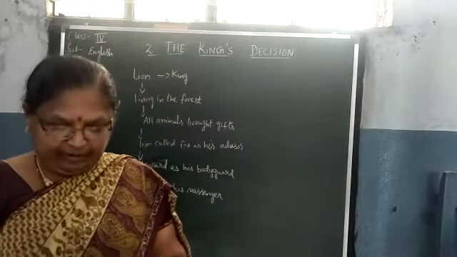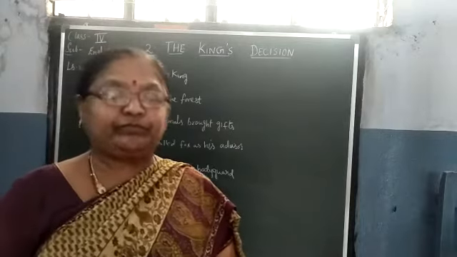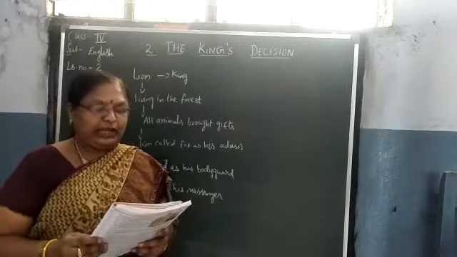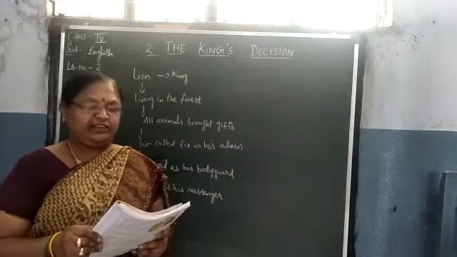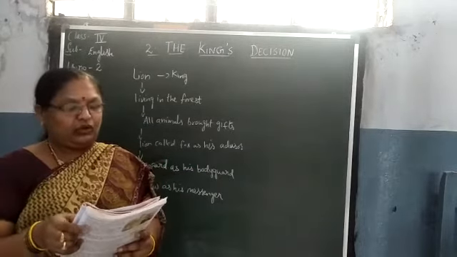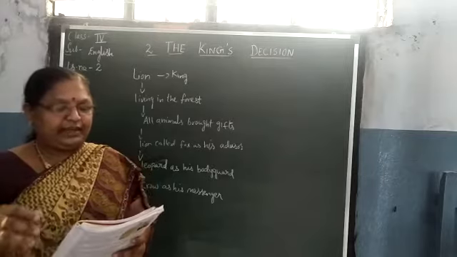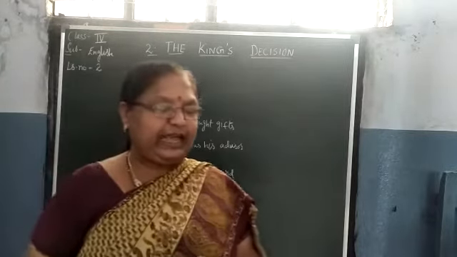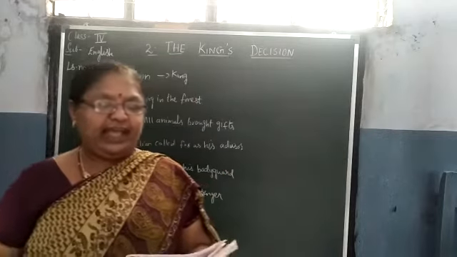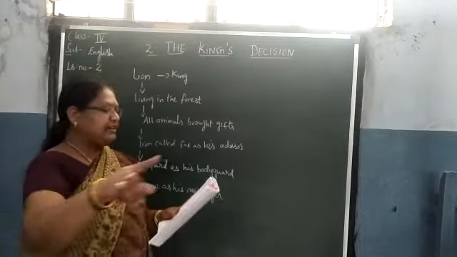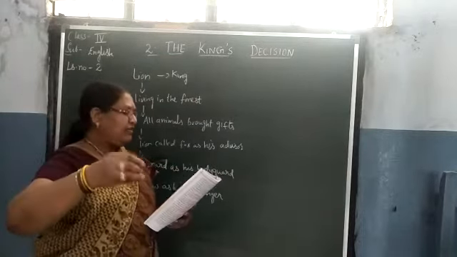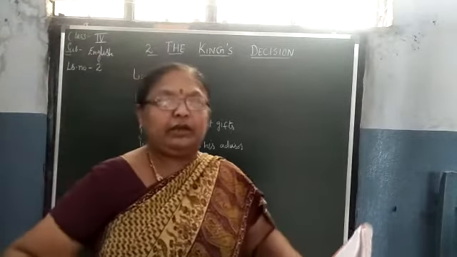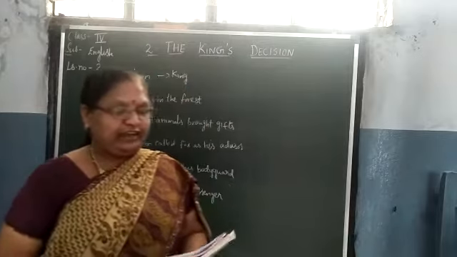Next page, children, page number 18. One day, the crow came and asked the king if he had ever tasted camel meat. The lion replied that he had never seen a camel. He asked the crow where they could get a camel. The crow thought for a while and said, there is a desert some distance away. They flew over it some days ago and saw a camel there. He looked big and fat.